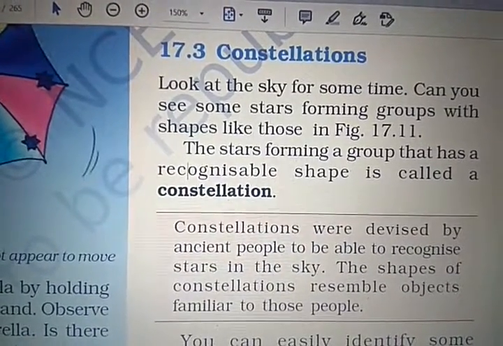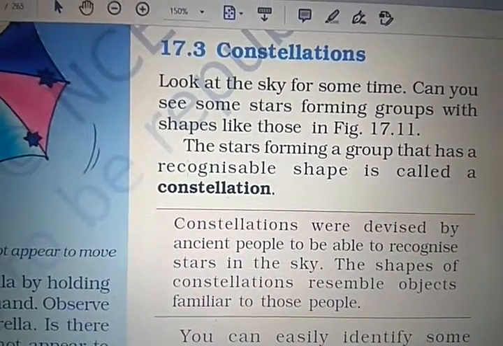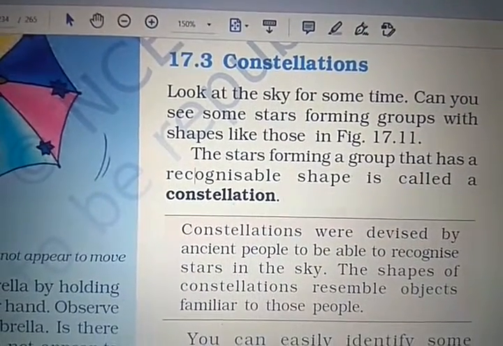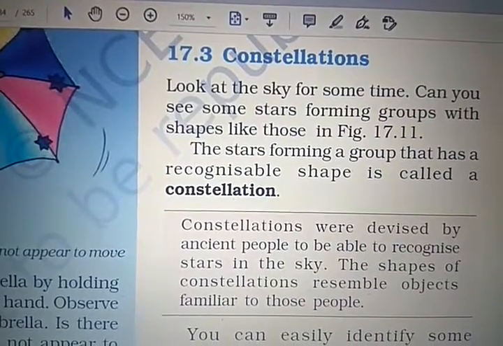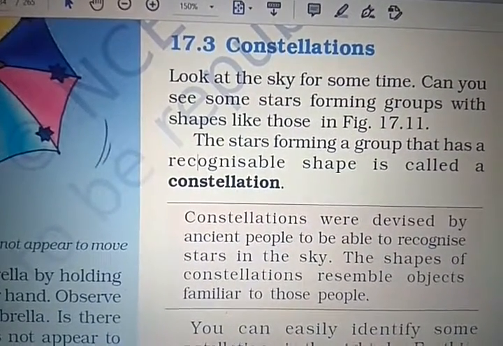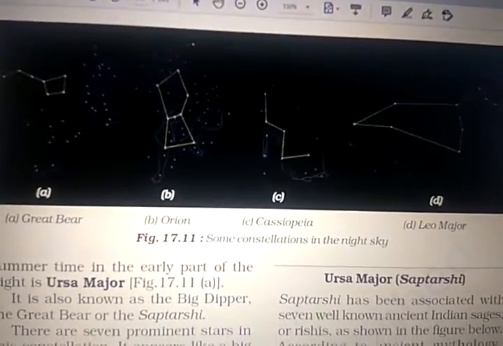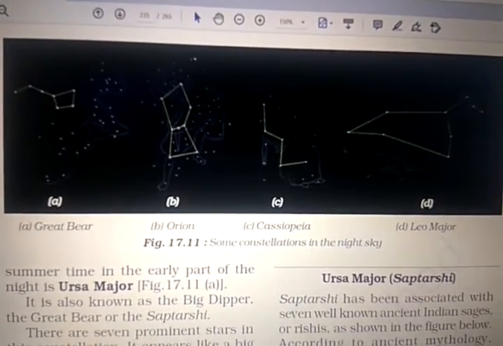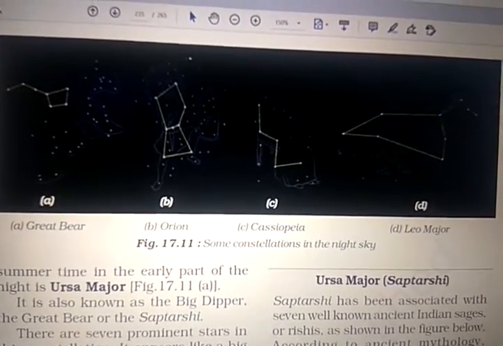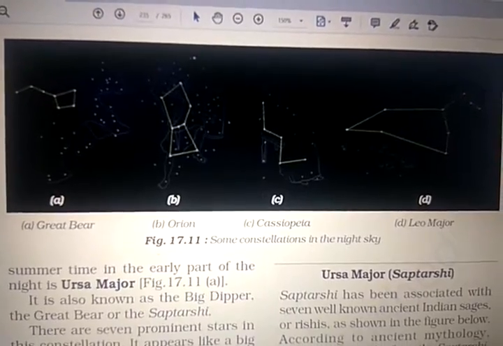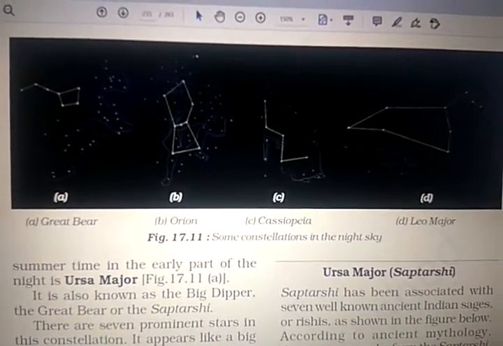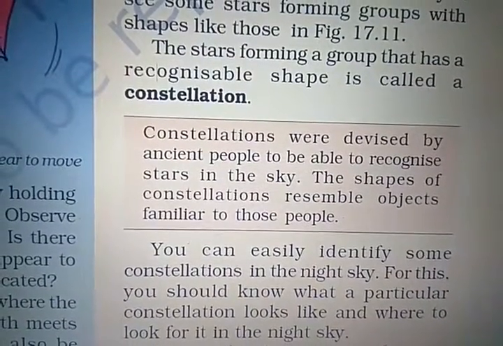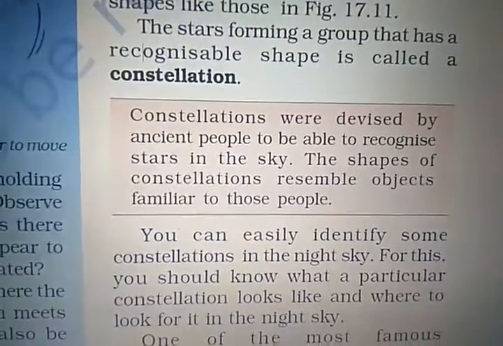Now let's move to our next point, constellations. Look at the sky for some time. Can you see some stars forming a group with a shape like those in Figure 17.11? Here you can see some constellations in the night sky. The arrangement of different stars is known as a constellation. So stars forming a group that has a recognizable shape is known as a constellation.